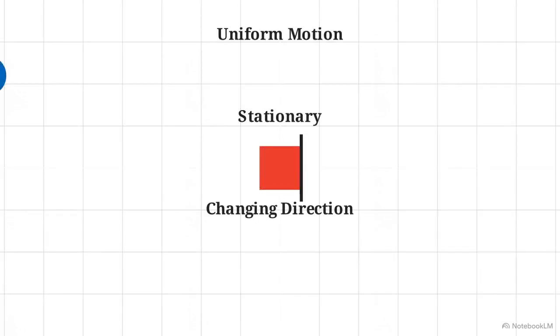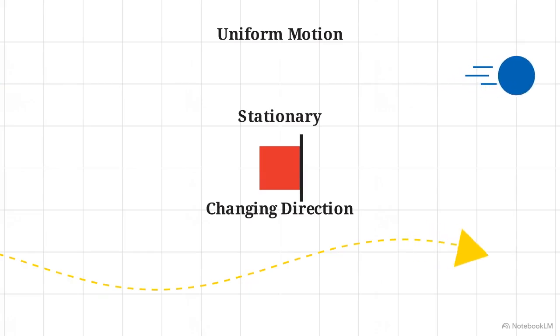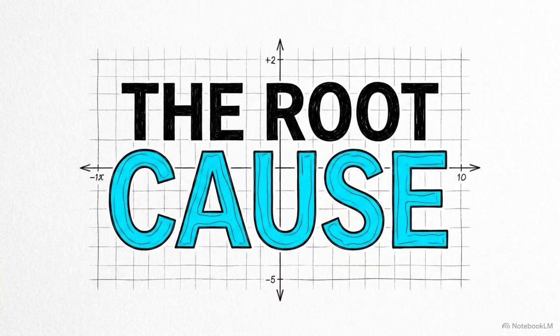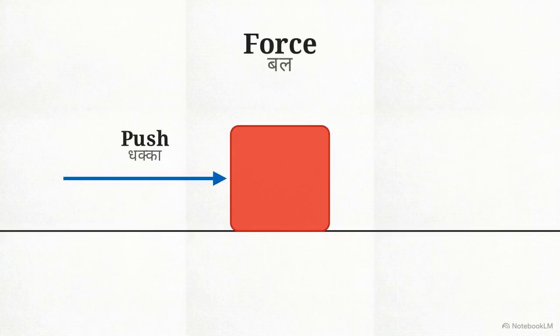When we look at the physical world, objects are constantly starting, stopping, or changing direction. To understand why, we have to isolate the underlying cause. We have to define what force actually is in physical terms. At its most basic level, a force is an interaction. It is a push applied directly to an object, or a pull drawing it away.